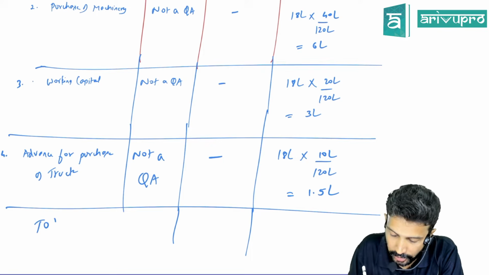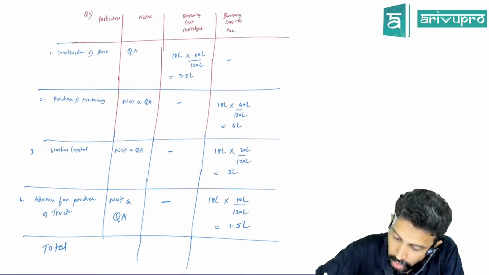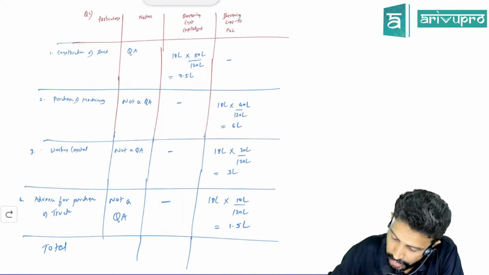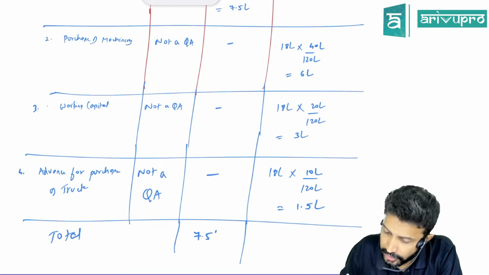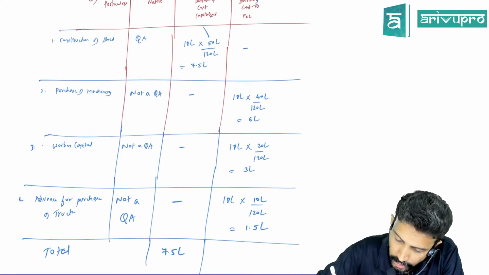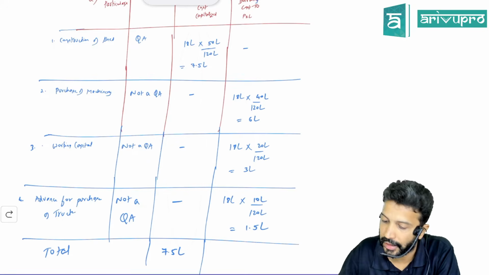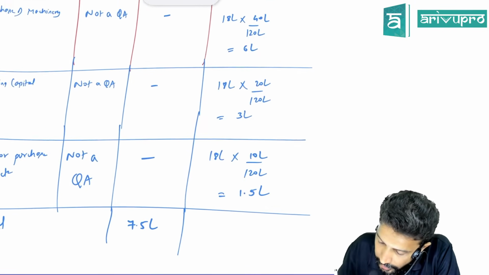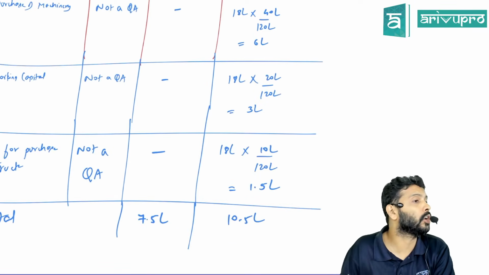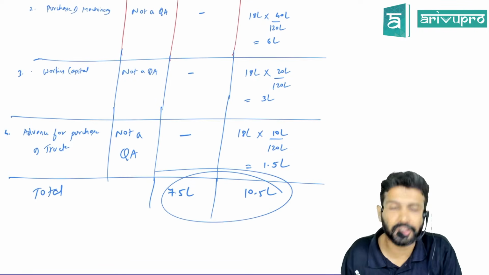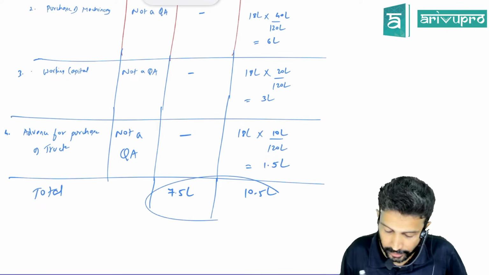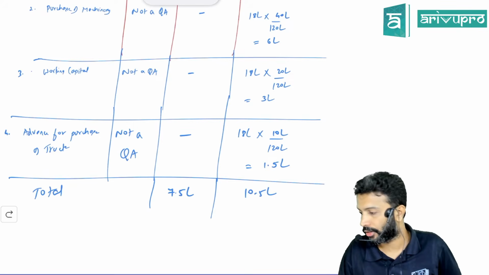So give me the total, sir. How much borrowing cost got capitalized? How much? So 7.5, no? Now here 7.5 lakh interest got capitalized, and 10.5 lakh of borrowing cost went to P&L. Put together, obviously this is 18 lakh. These two, if you add, you're getting 18 lakh. That 18 lakh is the interest cost.